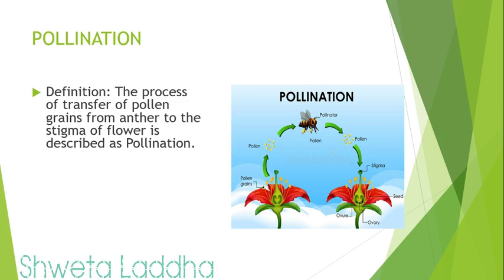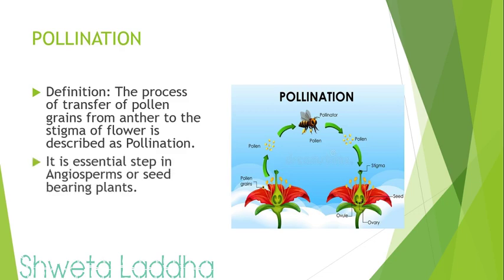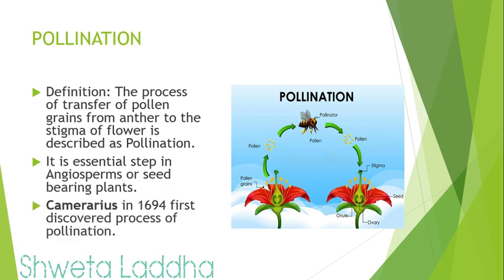You can see in the picture how the pollen grains are transferred from the anther to the stigma of the flower. It is a very essential step in angiosperms or seed-bearing plants. Camerarius in 1694 discovered the process of pollination.